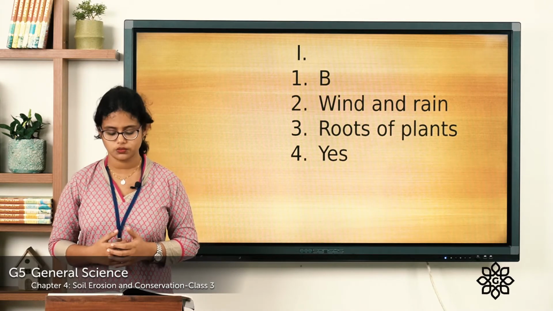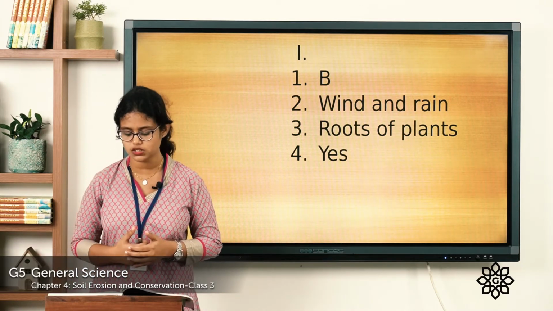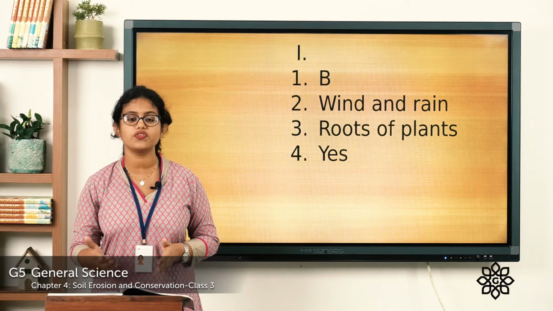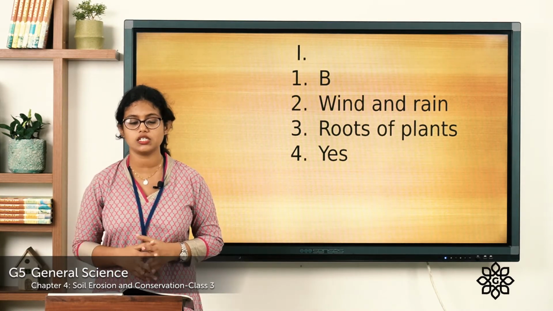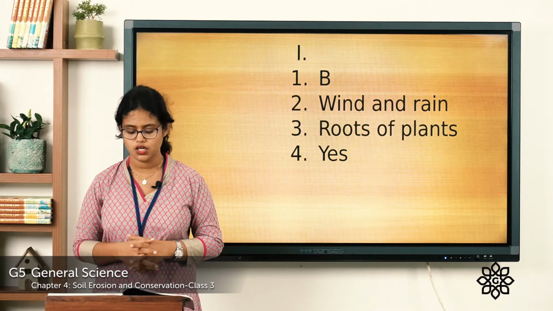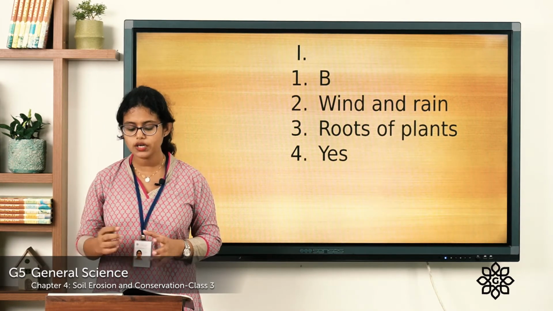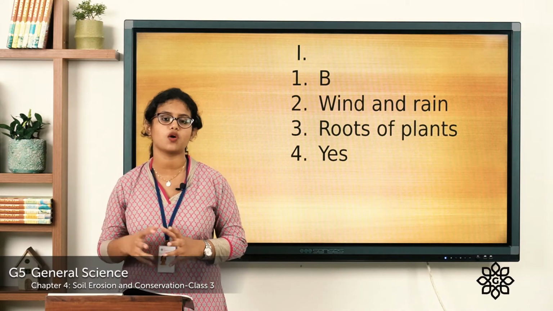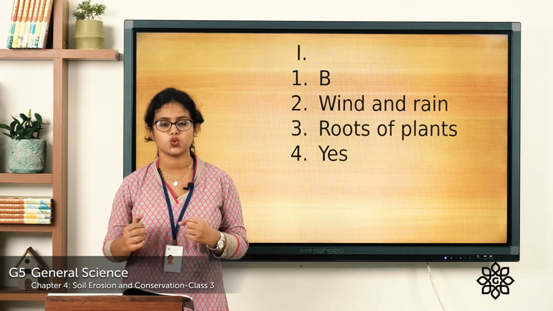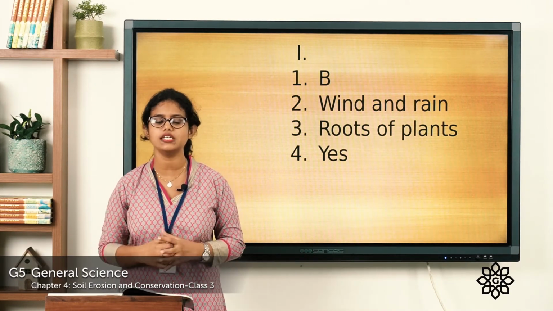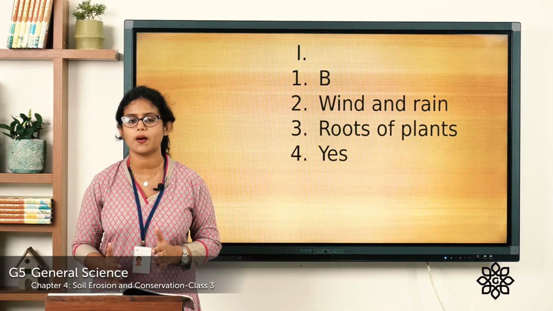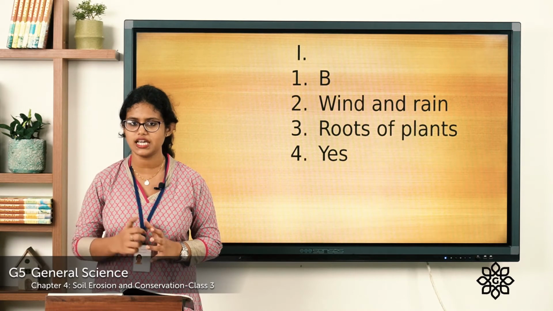Coming to the third one. What has protected the soil in one of the above situations? If you see the first illustration, you can see trees are growing there. So the question here is, what has protected the soil in one of the above situations? That is the roots. The roots hold the soil particles tightly and prevent the soil from being eroded. So that is the answer.